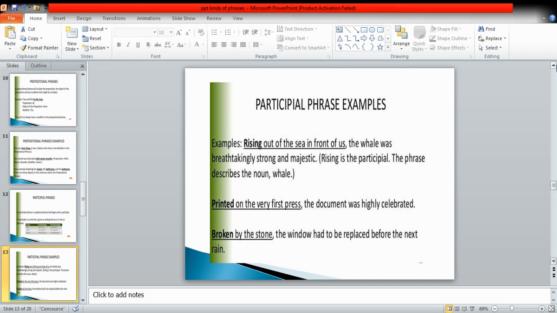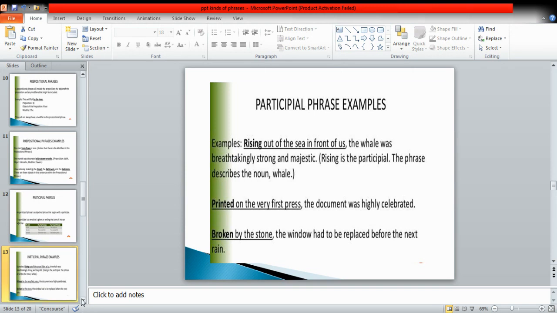So the phrase is beginning with the past participle and it is describing the noun which is the window. So the thing which we have learned about the participle phrase is that they always begin with a participle, either the present participle or the past participle, and they describe the noun in the sentence. They act as an adjective in the sentence.